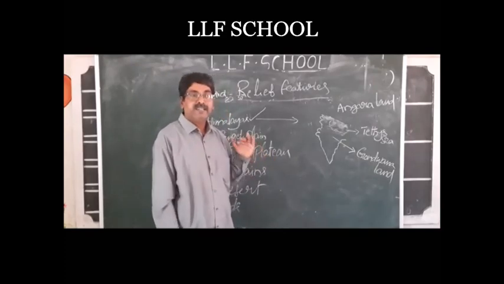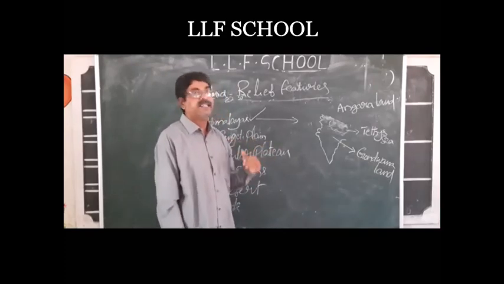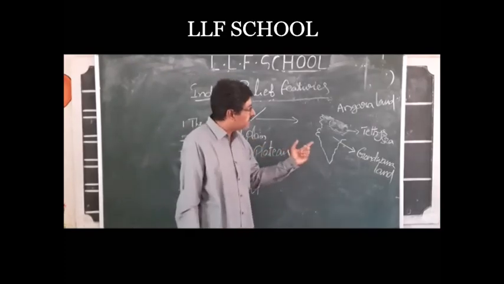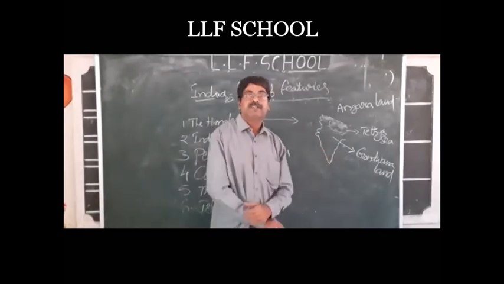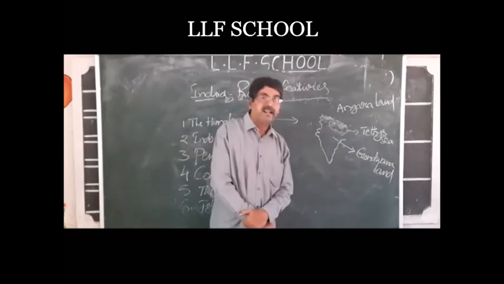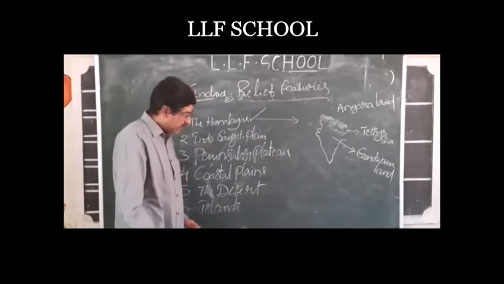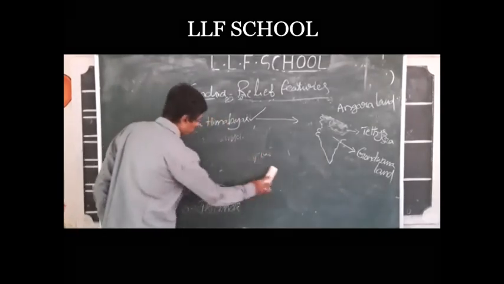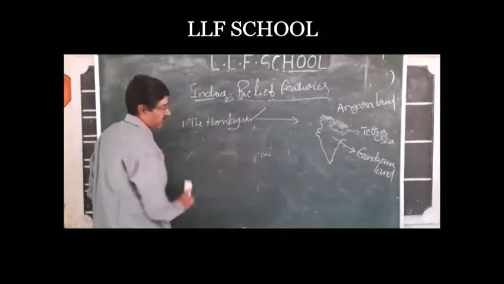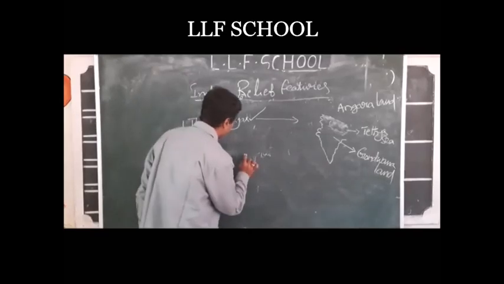So, the Himalayas were once occupied by the Tethys Sea. To the north of the Tethys Sea was Angara land. To the south of it was Gondwana land. Later on, what are the other topics of the Himalayas?